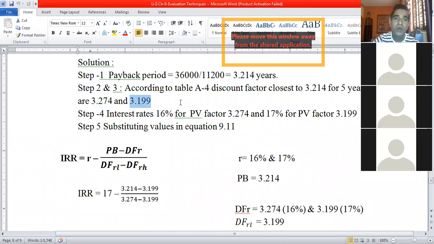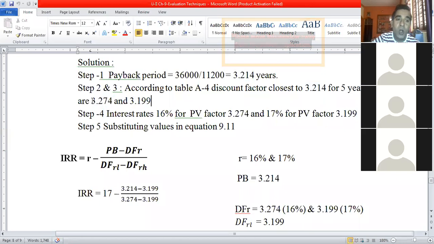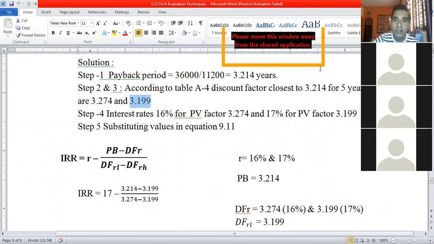Now we consider the column of 3.274, go above, and find the interest rate. Similarly, for 3.199, go above the column and find the interest rate.